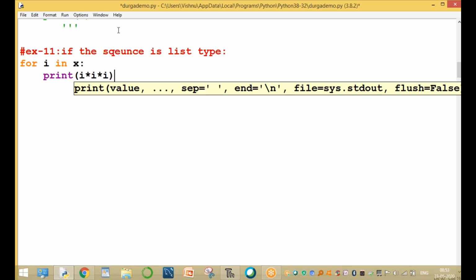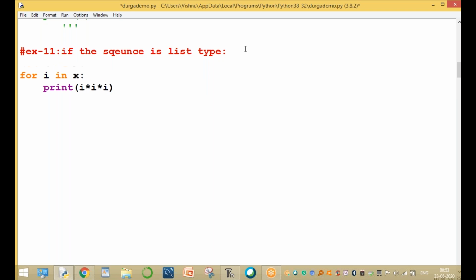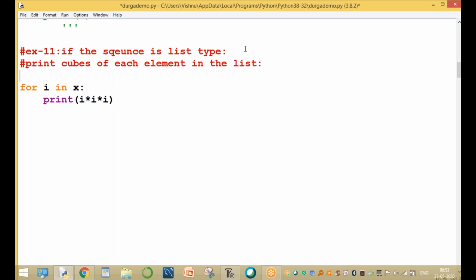Print the cubes of each item. If the sequence is a list type, what happens is we print the cube of each element in the list. Print the values of the list items.